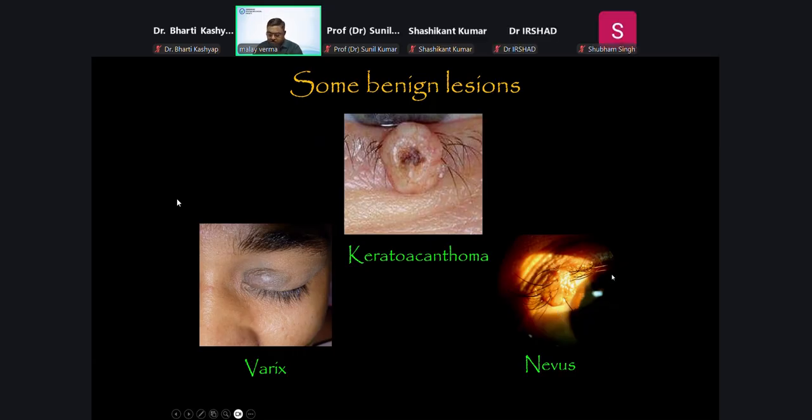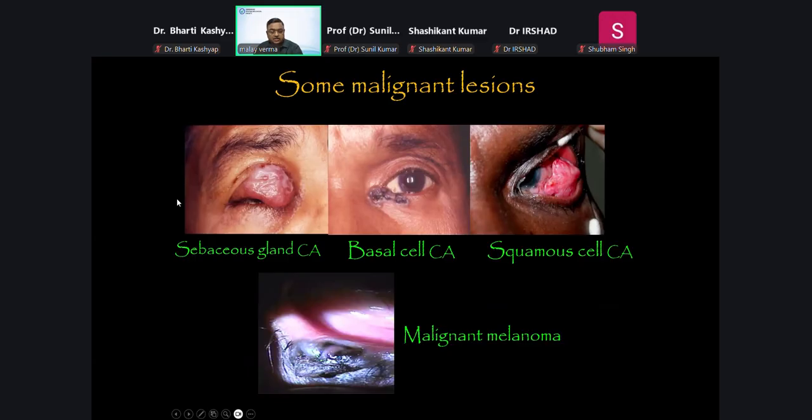And then if we go further, these are some malignant lesions. This is the sebaceous gland carcinoma. And then this is not very difficult to diagnose, basal cell carcinoma, squamous cell carcinoma arising from the conjunctival part. And this is a malignant melanoma.